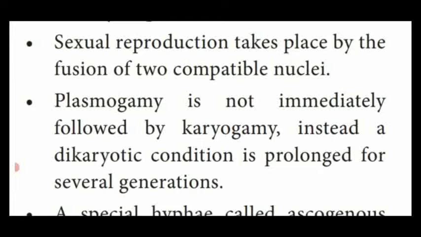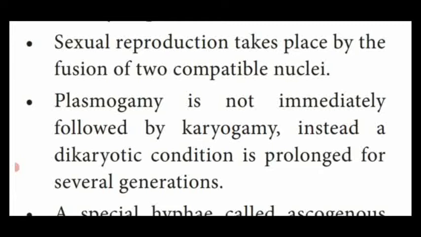That is the sexual reproduction method. Plasmogamy takes place. What is plasmogamy? Fusion of protoplasm. The fusion of two protoplasts is named plasmogamy. Followed by karyogamy, that is, the fusion of two nuclei.